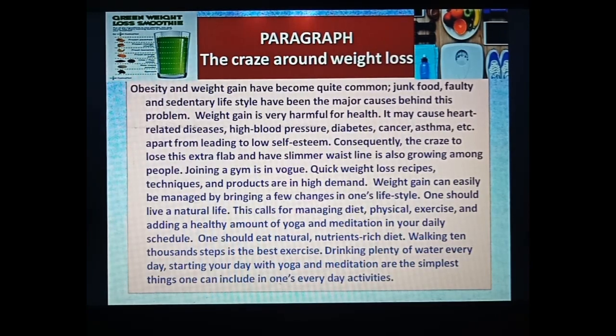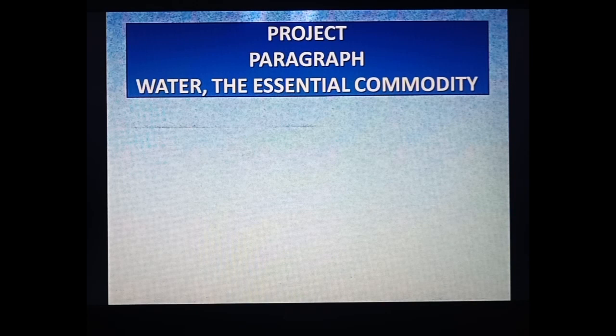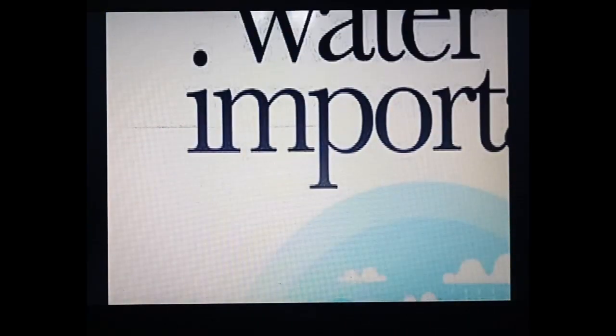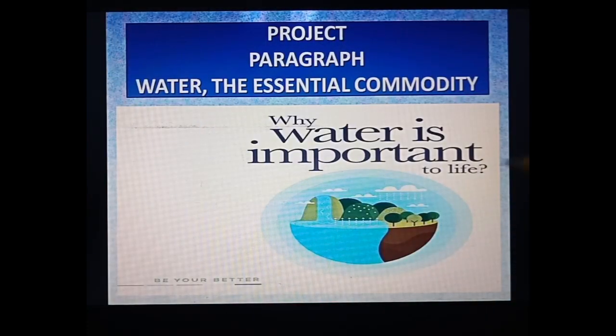This you will not do in the project notebook. In the project notebook you have to do this one. The heading is: Water, the Essential Commodity. Essential means important, commodity means useful. Why is water important to life?